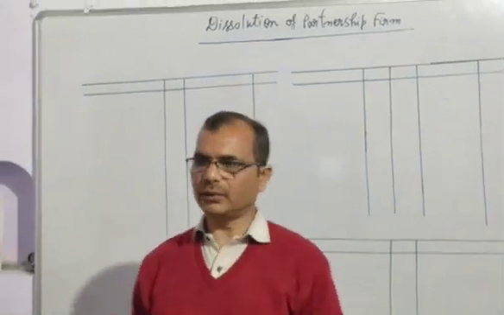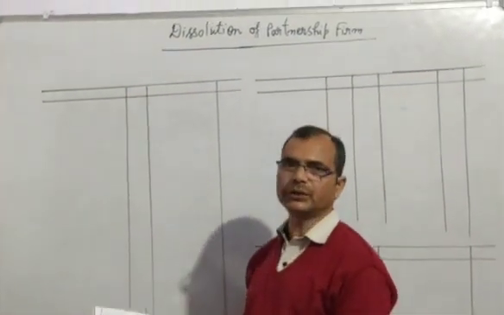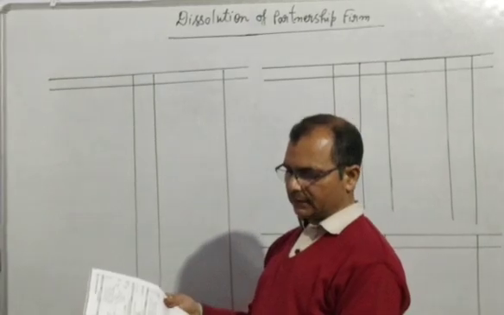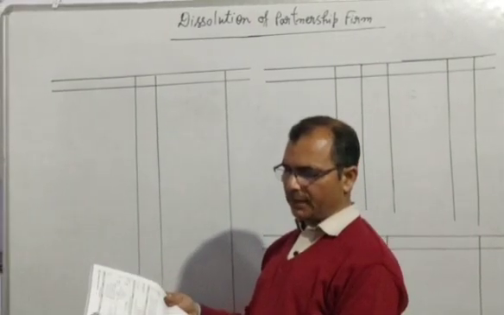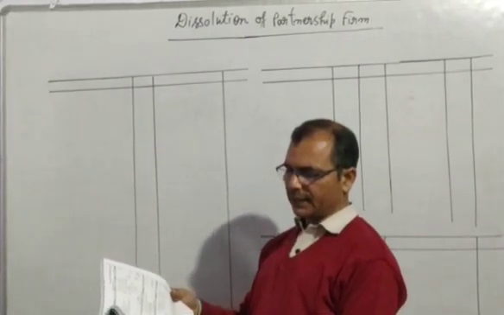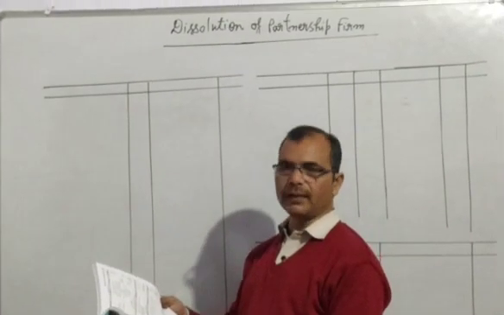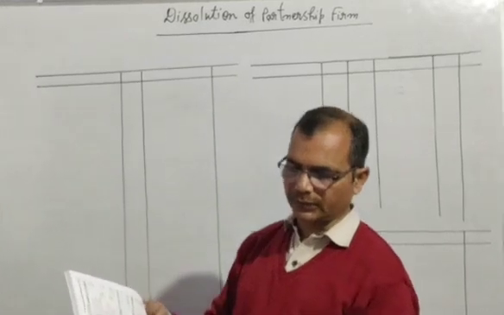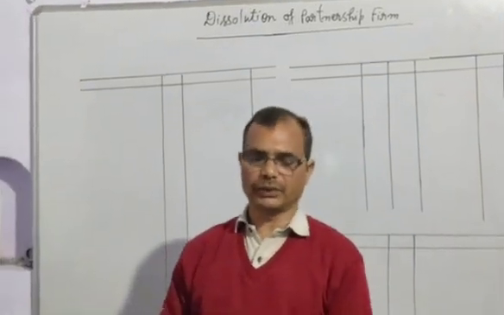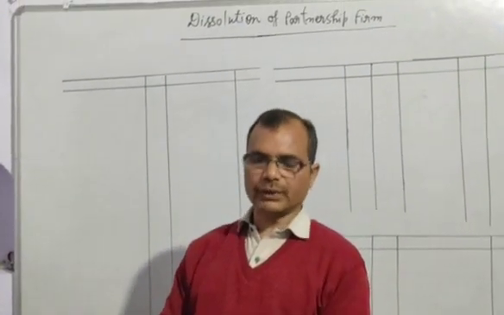Good morning, students. Today we are going to take a new question of dissolution. As in the question is given, A and B were partners in the firm, sharing profits in the ratio of 3:2. The balance sheet of the firm on 31st March 2014 was as follows. Now, listen to the question very carefully.